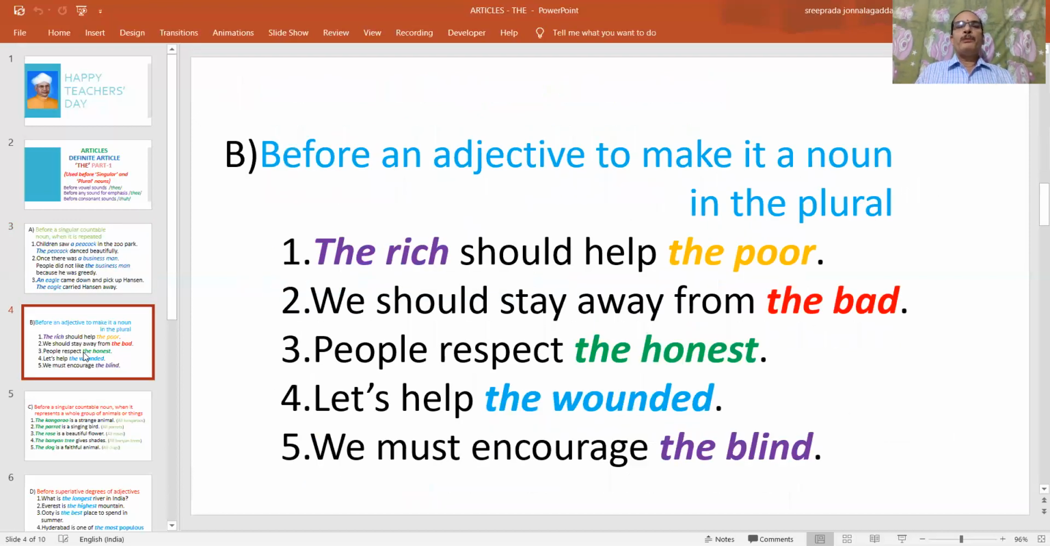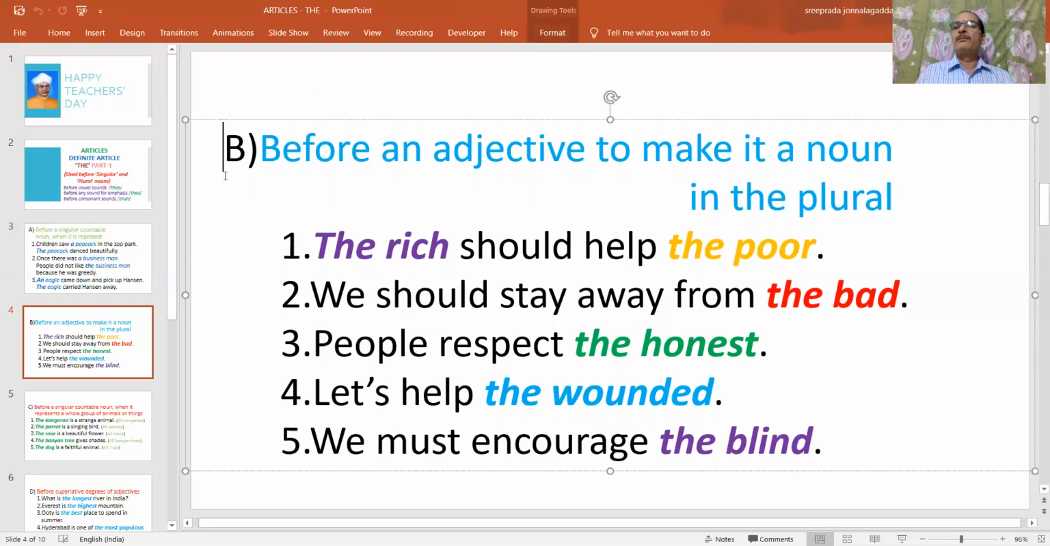Second point. Before an adjective to make it a noun in the plural. See, for example, words like rich, poor, bad, honest, wounded, blind. So these are all adjectives, we know. But when the is placed before such an adjective, it becomes a plural noun. It refers to a section of people who have that quality.